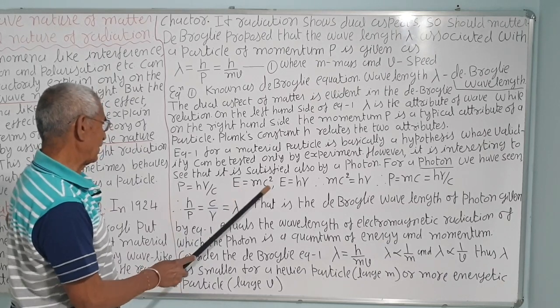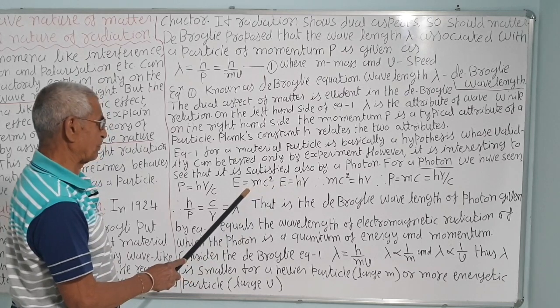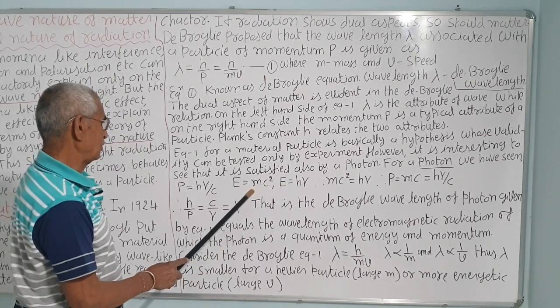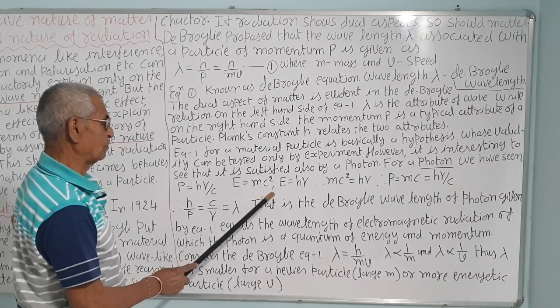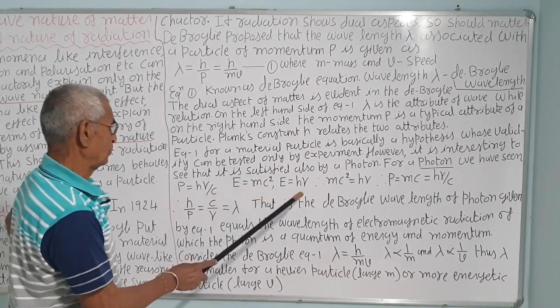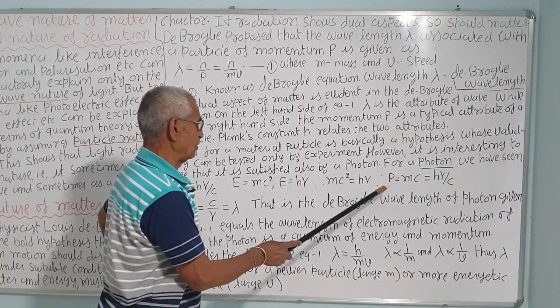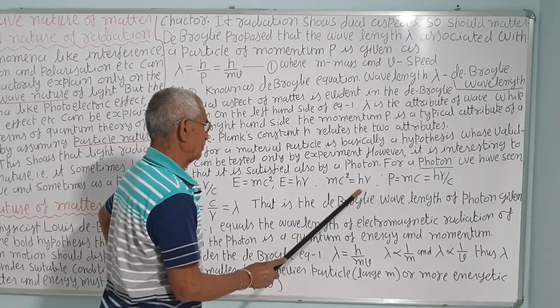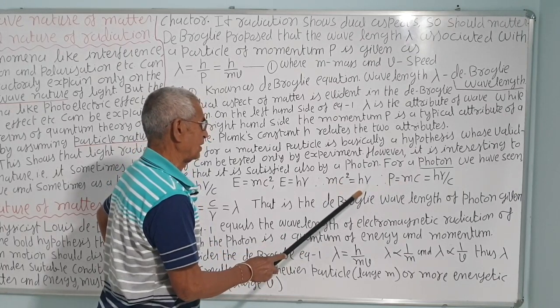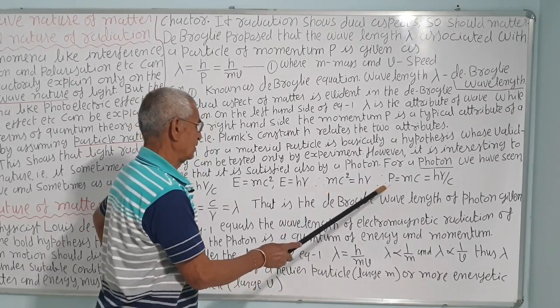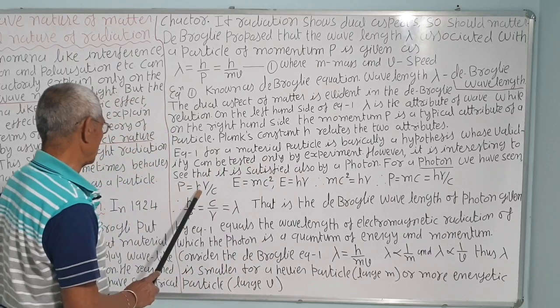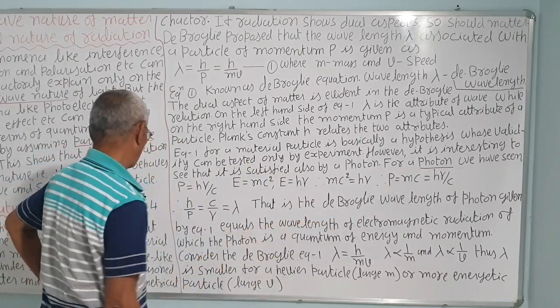Comparing these two, h nu is equal to mc square, and mc is equal to momentum p. So, taking c to the other side, h nu upon c is equal to mc. That is momentum, so momentum p is equal to h nu upon c.